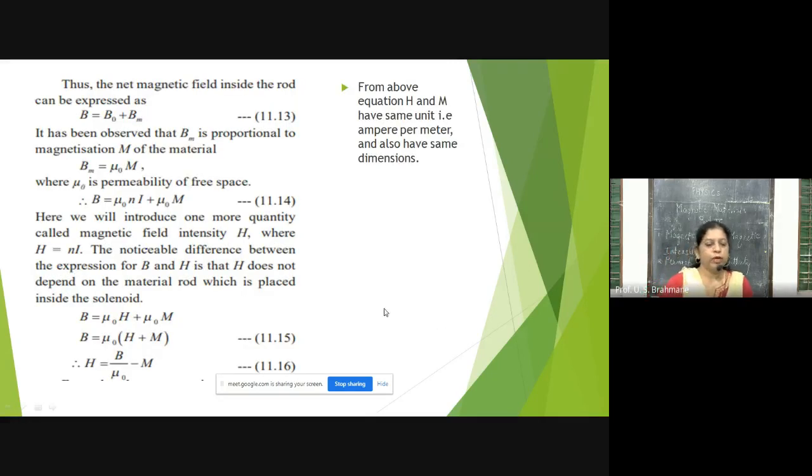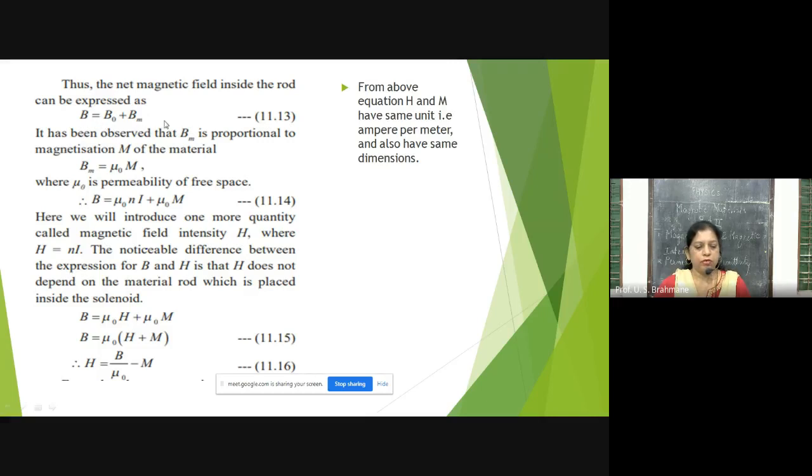Now the net magnetic field inside the rod can be expressed as follows. When there is nothing in the solenoid, and when there is an iron rod or some material in the solenoid, this is the total.